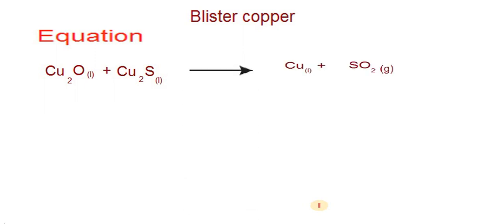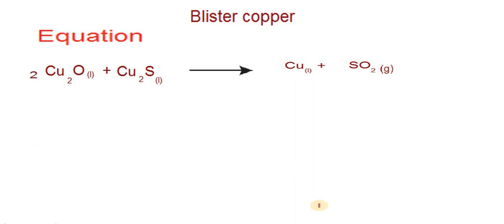What is the equation we have to write as far as blister copper is concerned? This is cuprous oxide in the form of liquid, which is there in the Bessemer converter. Then cuprous sulfide. This is from matte, also present in the Bessemer converter. Both react to give copper liquid plus sulfur dioxide gas. So the sulfur dioxide is dissolved in copper liquid. It is molten copper.